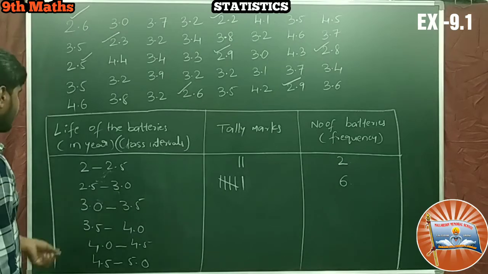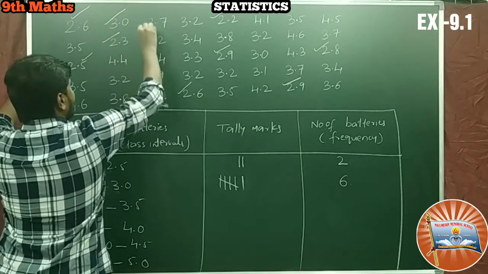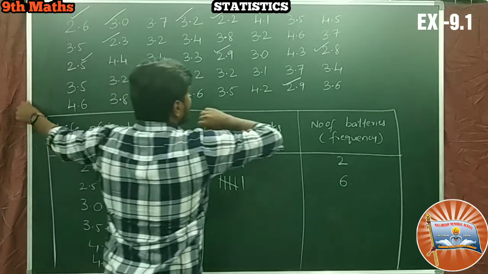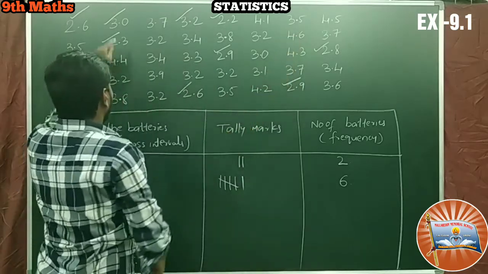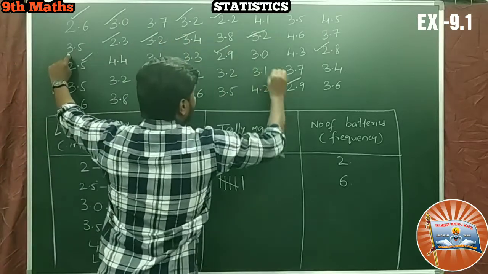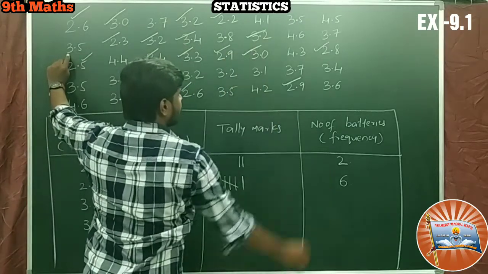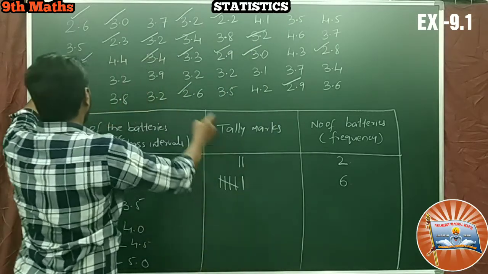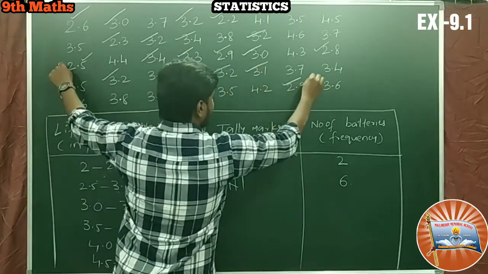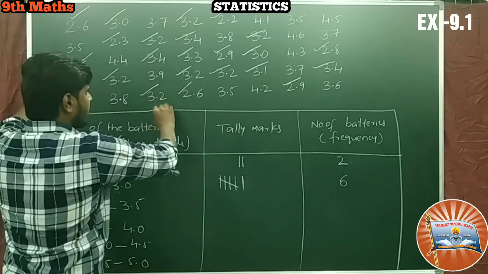Next 3.0 to 3.5 years. How many batteries are there? 3.0 to 3.5. So 3.0 comes here 1 and 2. This 3.5 is class interval 1, 2, 3, 4, 5, 6, 7, 8, 9, 10, 11, 12, 13, 14.